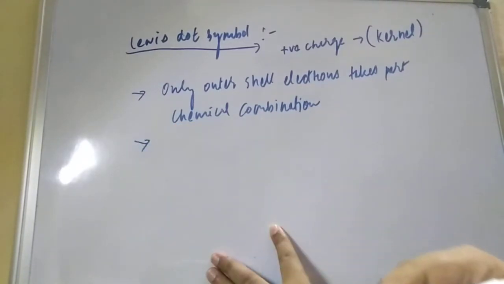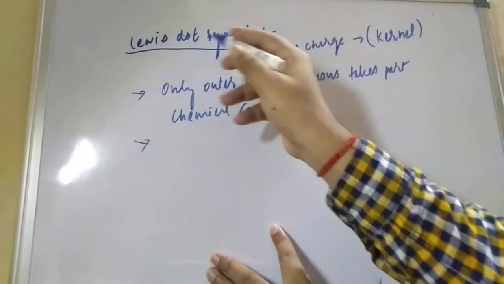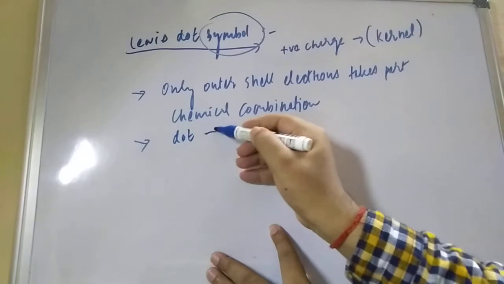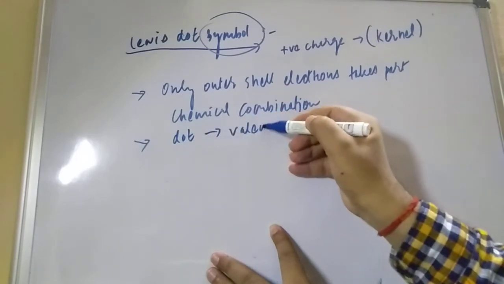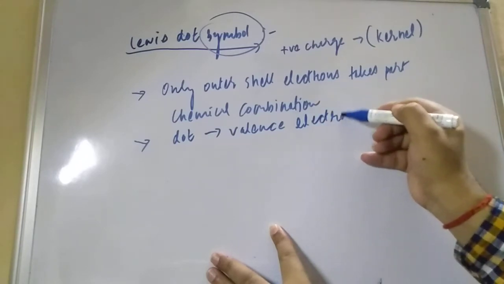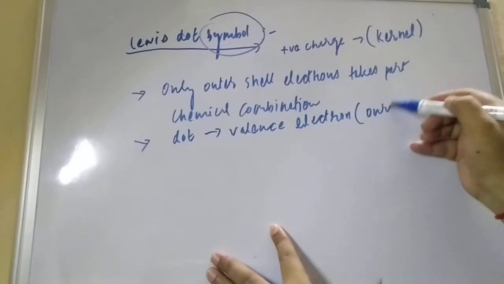Now the third point: the symbol of an element represents the whole. In the symbol, the dot means valence electron, and valence electron means outer shell electron.